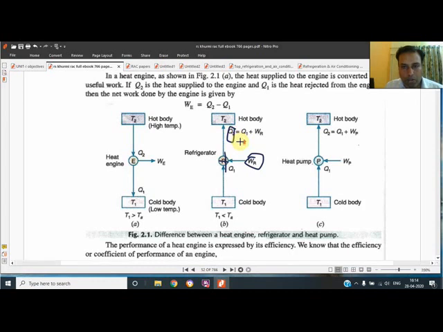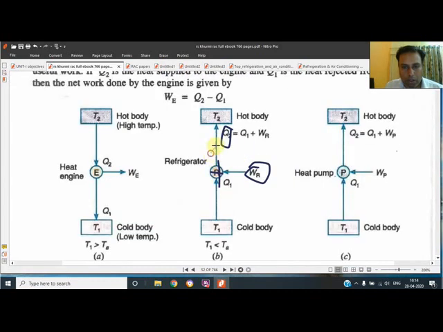What will the Q2 be? Q2 will be the summation of Q1 plus WR. This is written over here. In this way, the heat the AC rejects into the atmosphere is more. If your room is cooled, the heat delivered to the atmosphere will be the heat consumed from the room or fridge, plus the electricity, which also gets converted into heat, and both of these are added,